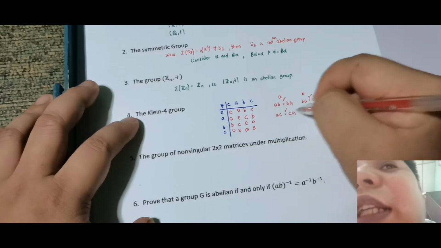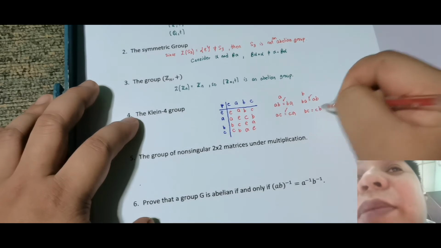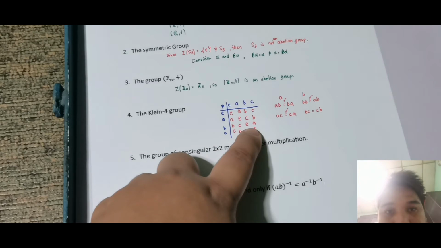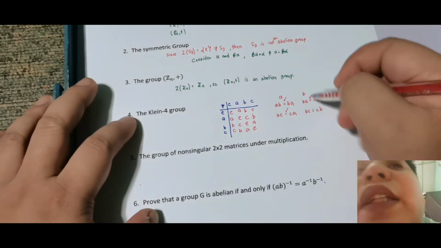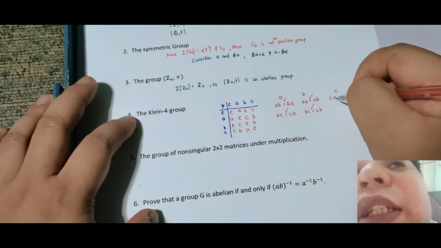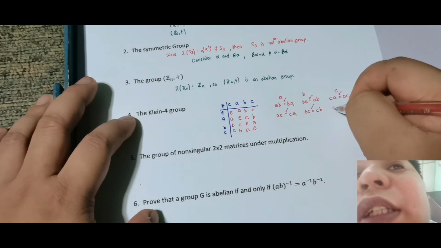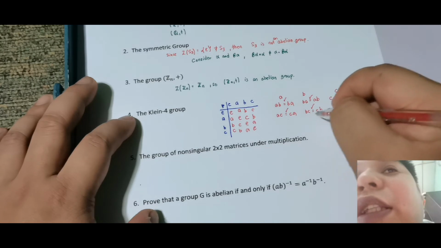Next is B asterisk C is equal to C asterisk B. So check. B asterisk C is A, C asterisk B is A. Okay yan. So last this is C. So C asterisk A is equal to A asterisk C, na-check na natin yan doon. Next is C asterisk B is equal to B asterisk C, which is also na-check na natin dito.